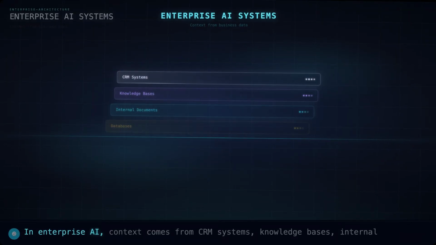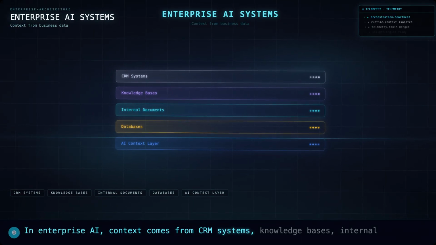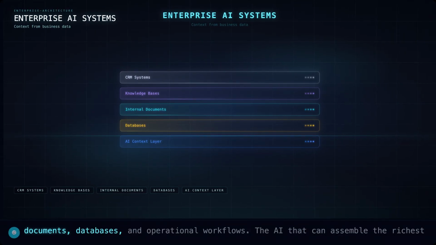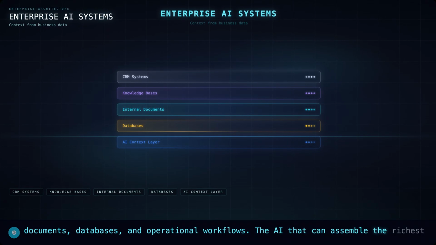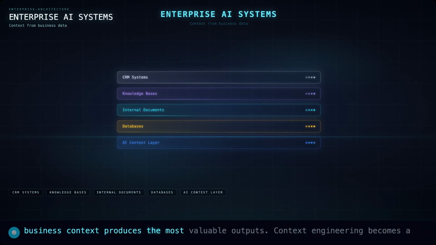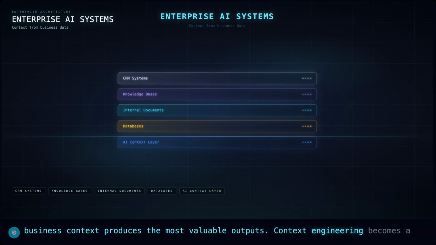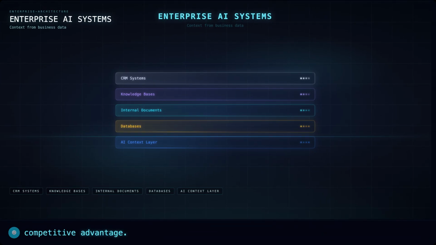In enterprise AI, context comes from CRM systems, knowledge bases, internal documents, databases, and operational workflows. The AI that can assemble the richest business context produces the most valuable outputs. Context engineering becomes a competitive advantage.